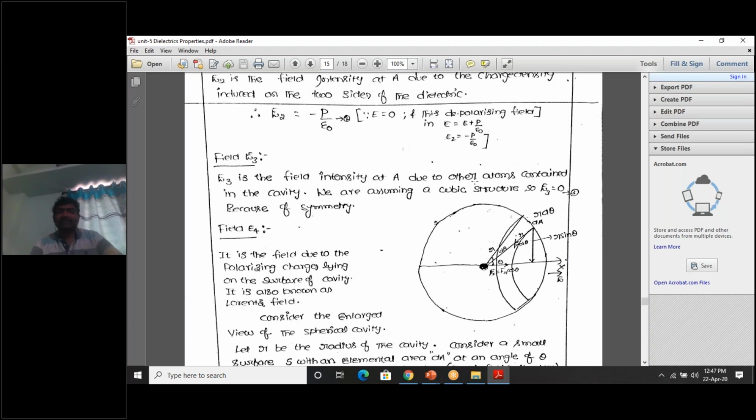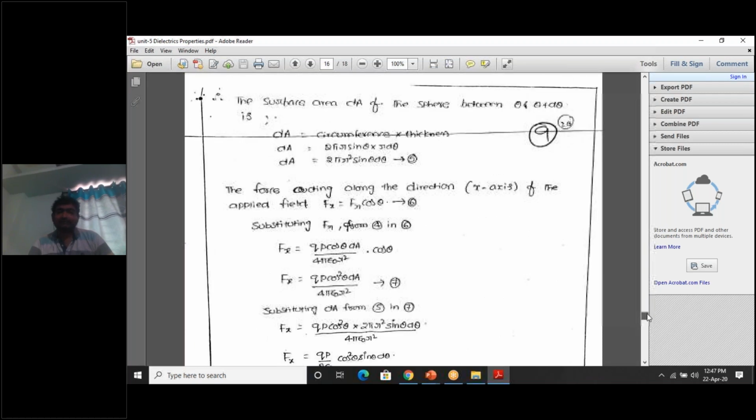Yes, Fr sin theta is not responsible for the polarization of the charge. This negative charge on the surface of the charge and positive charge on the spherical cavity is not due to the sin theta component. It is due to which component? Cos theta component. Why? It is in the direction of the electric field. The force which is in the direction of the electric field is responsible for the separation of charges. That's why we consider the Fx component. Fx is equal to what? Fr cos theta. So Fx is equal to Fr cos theta.